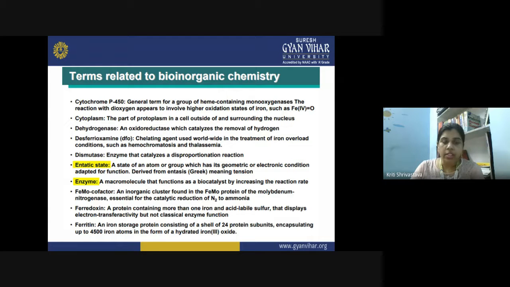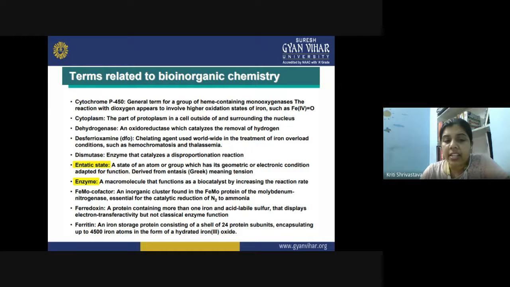Then we have ferredoxin. So ferredoxin is a protein which contains more than one iron and acid labile sulfur that displays electron transfer activity, but not classical enzyme function. So classically, enzymes are known to perform a certain reaction. They convert the reactant into the product. But if you talk about ferredoxin, you can also consider it as a cluster because it contains more than one iron and acid labile sulfur group, and their basic function is just to transfer the electrons. So they are not actually a proper enzyme by their function, but yes, their structure resembles an enzyme.